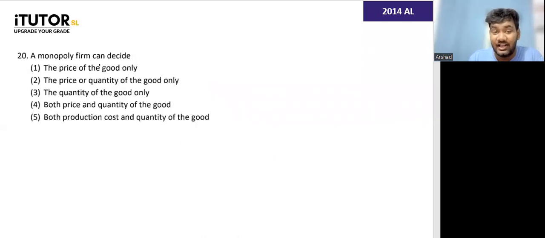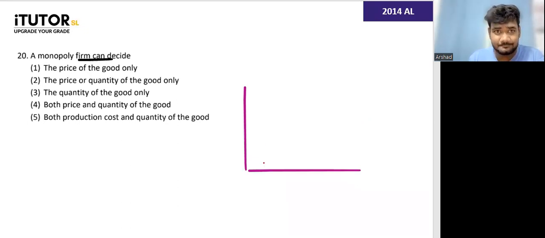Last 2. A monopoly firm can decide. These questions someone asked as well. What kind of demand curve will a monopoly have? Upward sloping or downward sloping or parallel? They'll have a normal downward sloping demand curve. A monopoly firm is the only firm in the market. They don't have competition. So what can they do, guys? Can they decide the price of the good only, quantity only, or both price and quantity? What do you all think, guys?